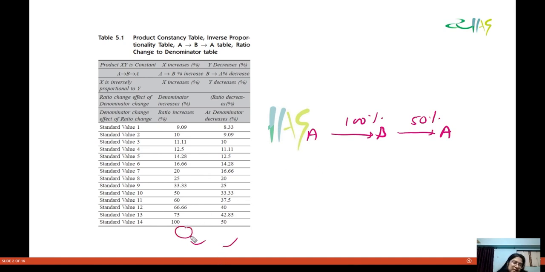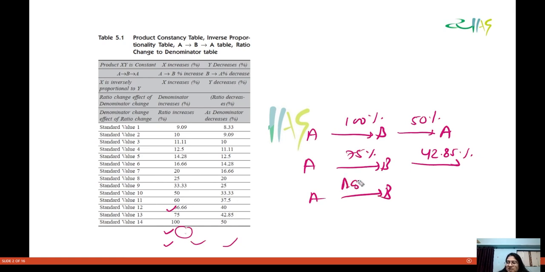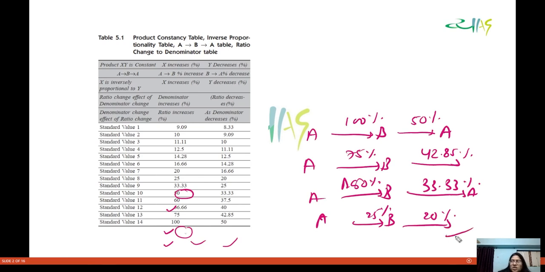Also, when you increase by 75%, then from B to A you are decreasing by 42.8%. When 50% is increased, coming back you are decreased by 33.33%. And when you increase by 25%, then from B to A you are decreasing by 20%. So this is all we have to do.